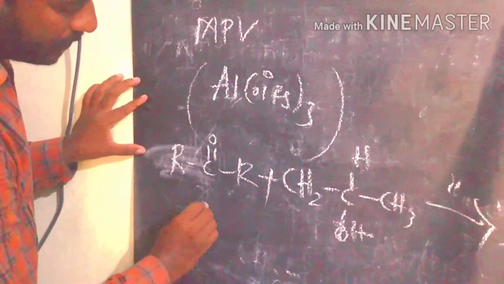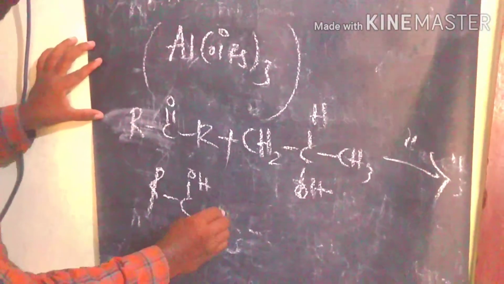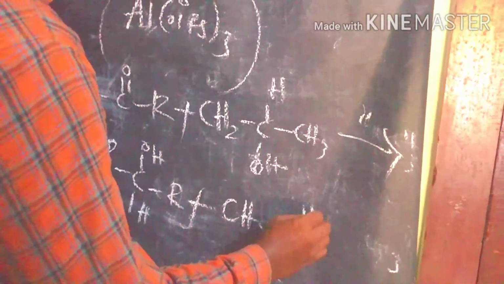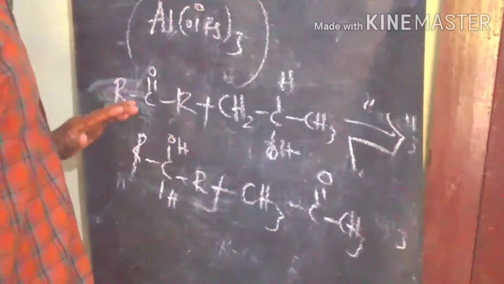The ketone is converted into secondary alcohol, and this secondary alcohol is converted into ketone. So it is a reversible reaction. If we take the reverse process, we conduct it as an Oppenauer oxidation reaction.